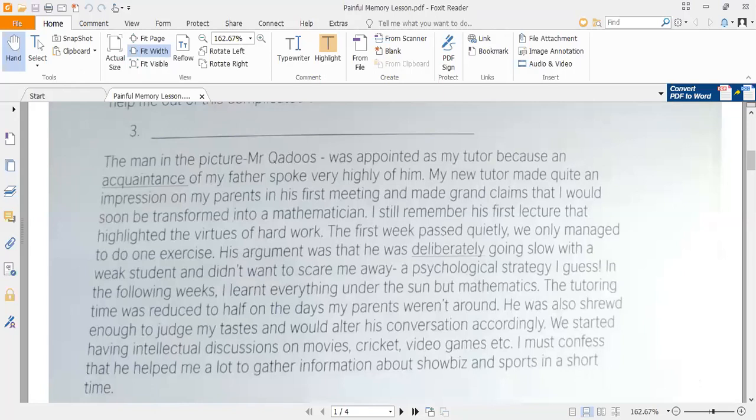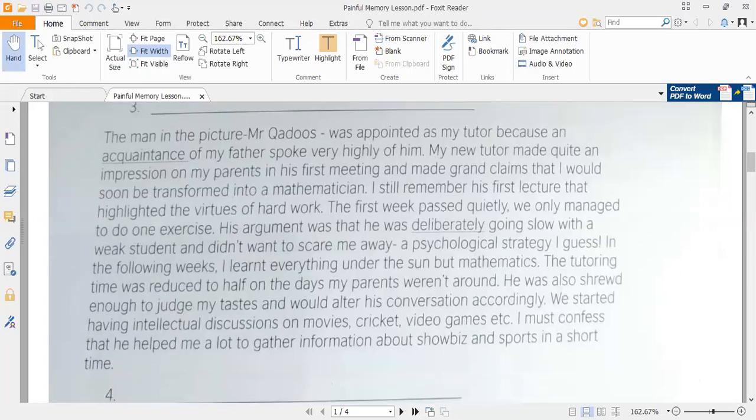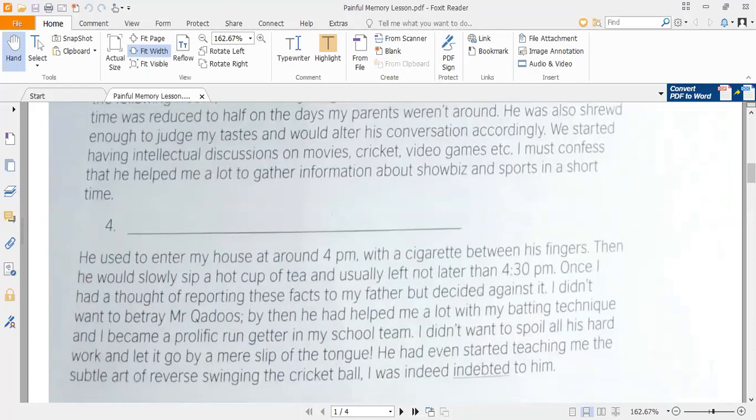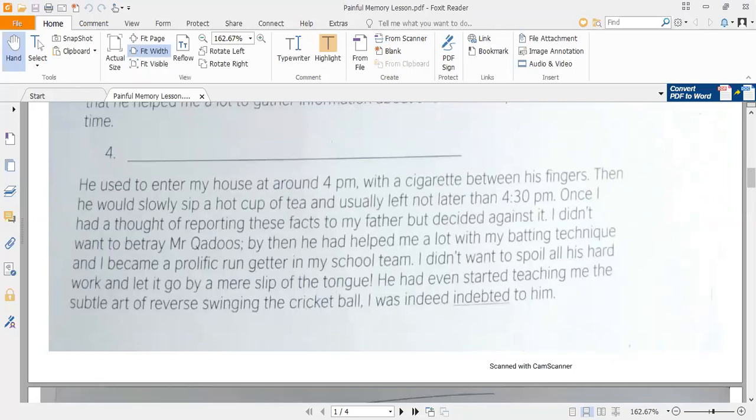I must confess that he helped me a lot to gather information about showbiz and sports in a short time. Now, the teacher helped the student a lot to gather all of the information about showbiz, sports, and all of these things in a very short period of time. Now, we have the fourth paragraph, and in it we will get a lot of other information about the relationship of the teacher and the student.